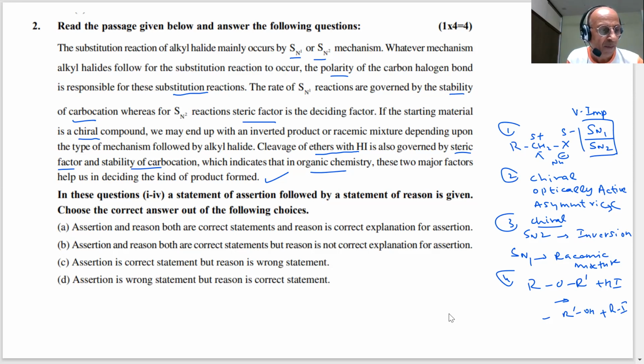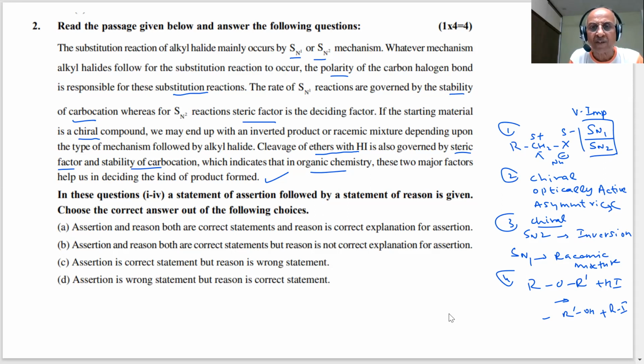Students, question now. In these questions, a statement of assertion followed by a statement of reason is given. Choose the correct answer out of the following. As I said, these are the 4 options. The order may be changed, students, so be careful in the paper. Don't blindly accept that it will be the same. Usually they do give the same, but if they change it, they can change it. I can make this first and then last. Who stops me? There is no rule saying that.